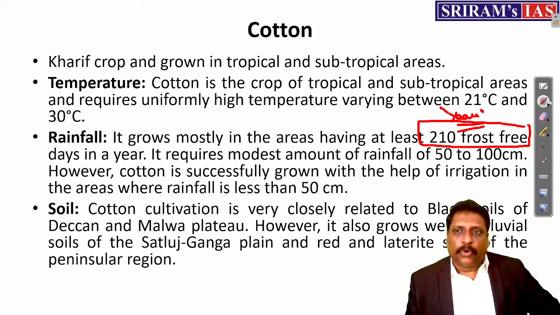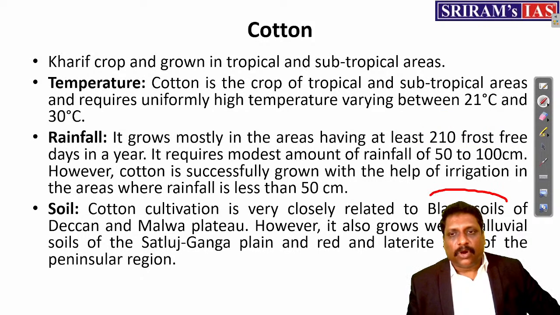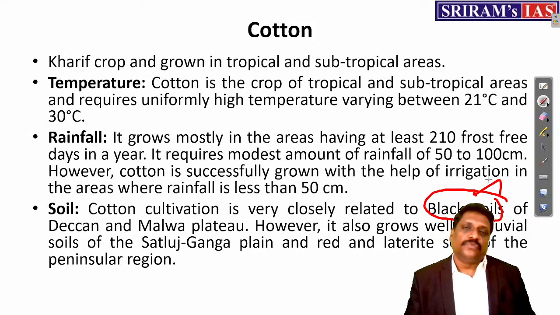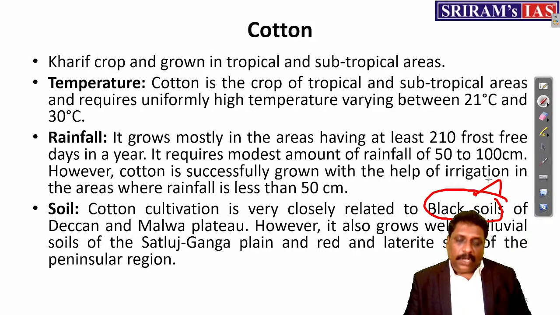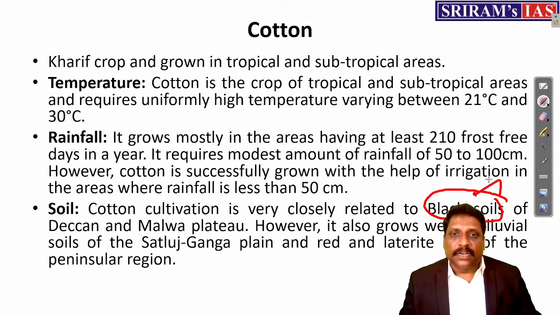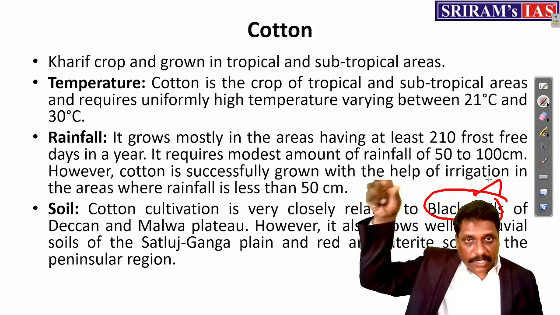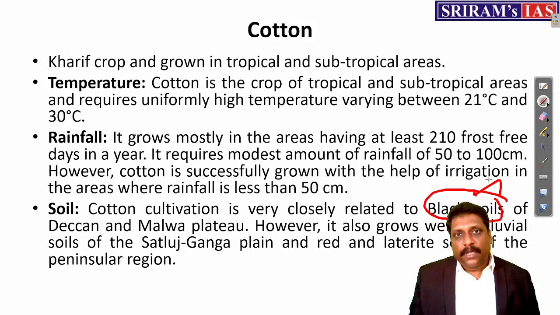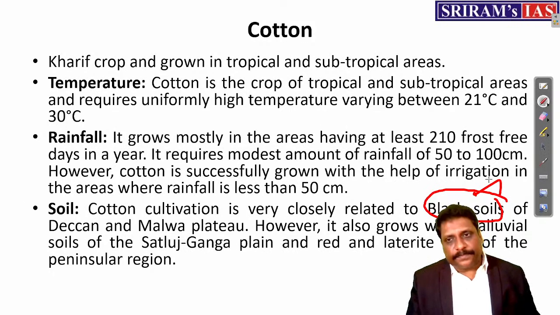And very important, my dear friends, what type of soil is needed for cotton, if you ask me? The most conducive soil is black soil. Cotton is cultivated in semi-arid regions where atmospheric moisture will be less, but the soil moisture should be more.